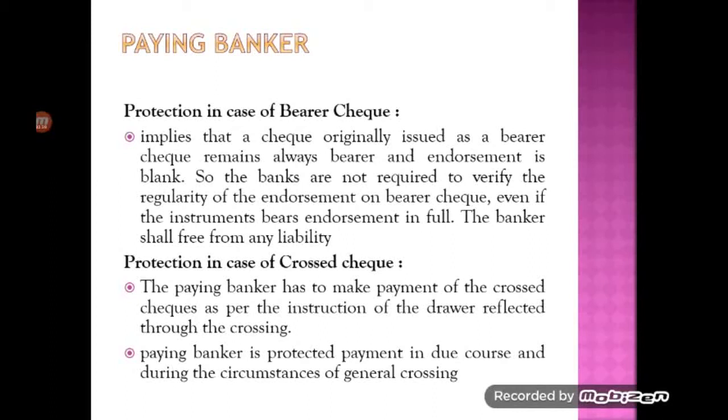Once we cross the check, it becomes a closed check, and this kind of crossed check cannot be encashed at the cash counter, but has to be credited into the payee's account only. Under this situation, if the paying banker gets a crossed check for making payment, he has to honor it according to Section 128 of the Negotiable Instruments Act of 1881.